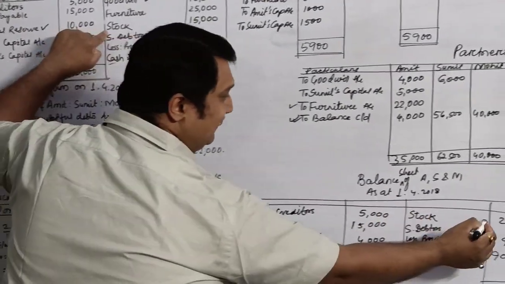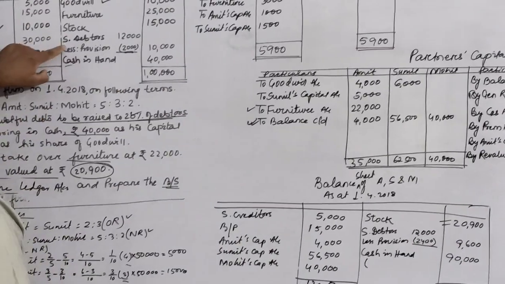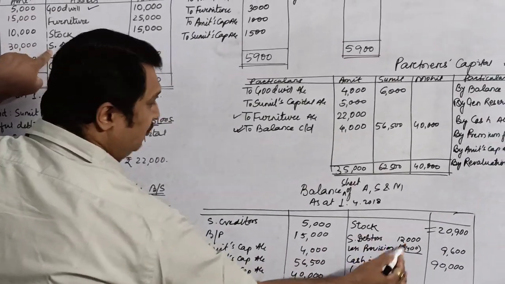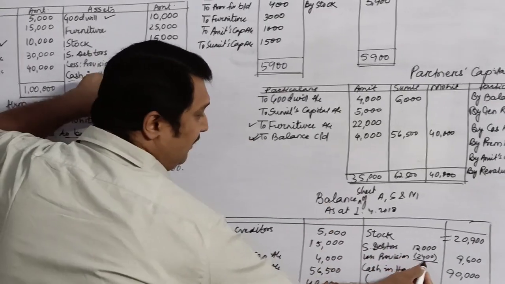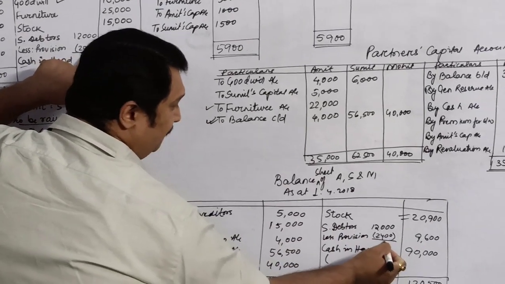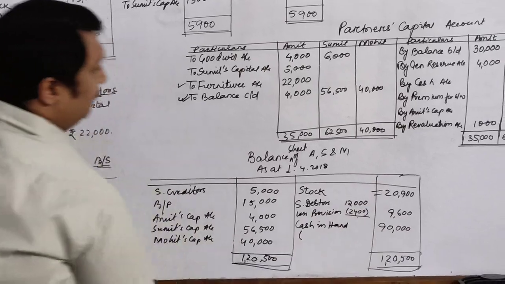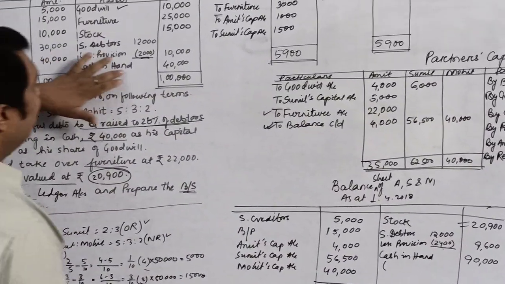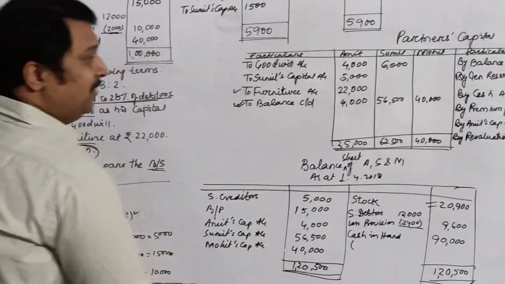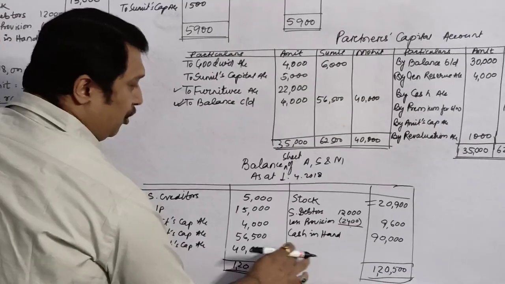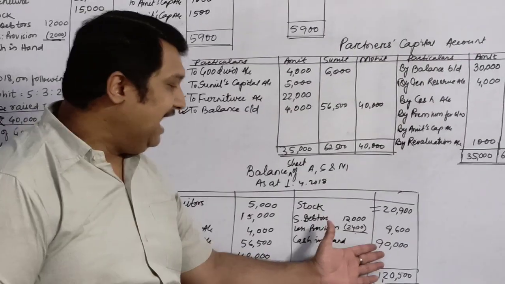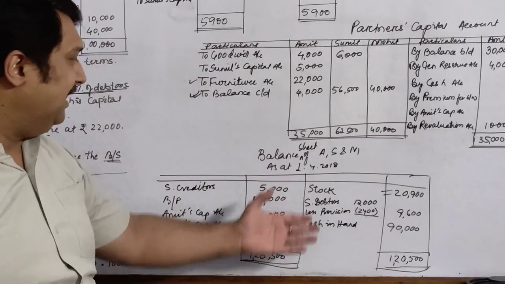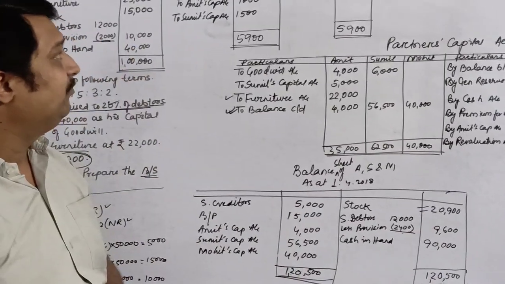Stock has increased to 20,900. Sundry debtors 12,000. Earlier provision was 2,000. We have increased it by 400. So the provision is 2,400. Balance is 9,600. Cash in hand was 40,000. And the new partner has brought capital and premium for goodwill in cash. So in this manner, the balance sheet of the capital looks like this.